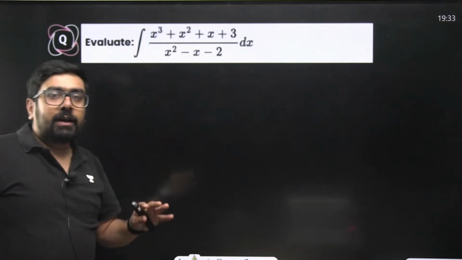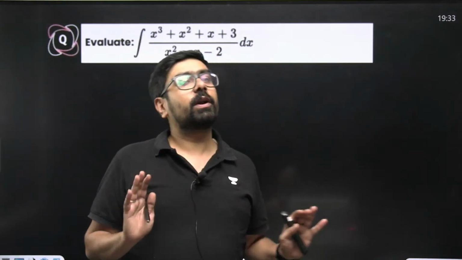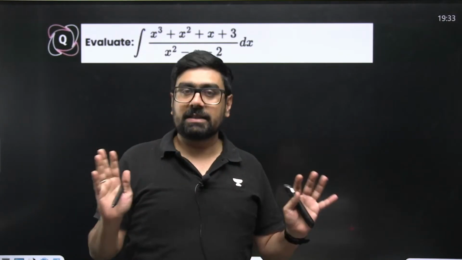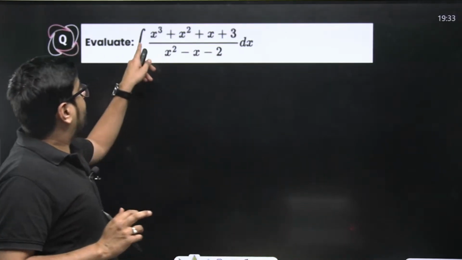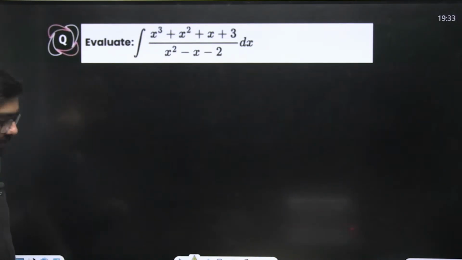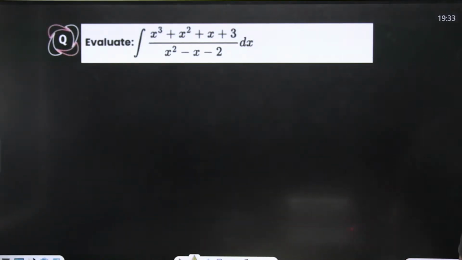In case of quadratic upon quadratic, I must tell you, most of the times factors will get cancelled. So don't worry about quadratic upon quadratic, right? Cubic upon quadratic, linear upon quadratic, these are the major cases. For example, this one, we have cubic upon quadratic. Divide the polynomial and try to see what happens. Take a minute, I'll just come back.